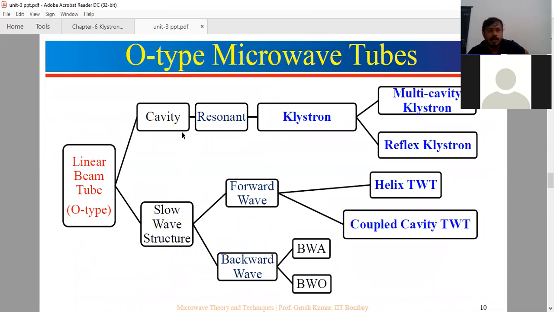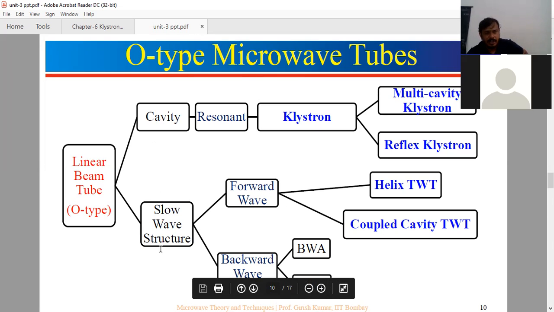Now, these are the O-type microwave tubes. For linear beam tubes, there are two types: cavity resonators and slow wave structures. We deal with the cavity resonators first. In cavity resonators, you have the klystron, which can be a reflex klystron, a two cavity klystron, or a multi-cavity klystron. O-type tube means where the magnetic field and electric field are parallel. So here we have cavity type and slow wave structure type.